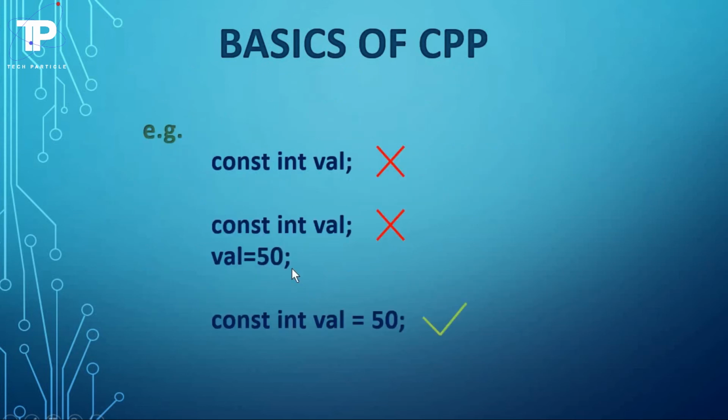Now let's see an example. Here is an example. This is the const keyword, then after the data type and the name of the constant val. This syntax is not valid, it is invalid syntax. After that, this is also invalid syntax. We have to write this in a sequence, not in a split manner. So this is a valid syntax, that is we have to start with the const keyword, then the data type, constant name, then the equal to sign and the value assigned to the constant name. This is a valid syntax.